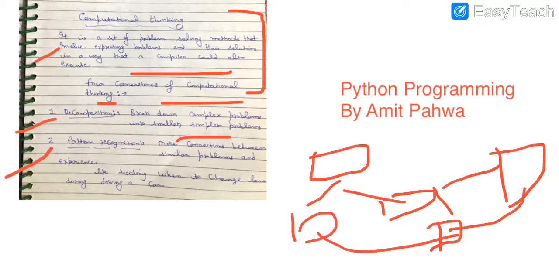Next is pattern recognition. Whenever we form the subparts, we need to make certain connections between these subparts. Suppose you are driving on a highway and you want to change your lane, so you first need to decide that when you change your lane, no other vehicle must be there, otherwise there is a chance of accident. So whenever we create some subparts, there need to be some connections between these subparts, so that they can be combined together and we can get the desired result which we want.